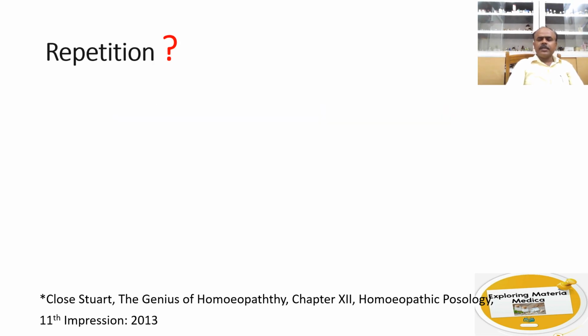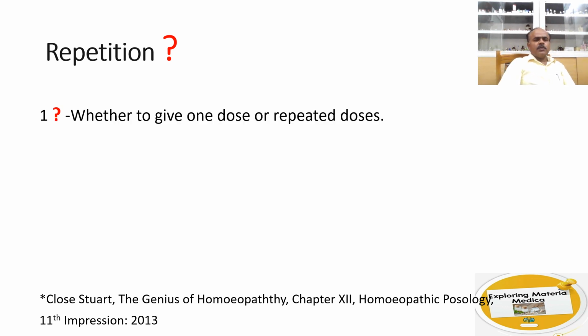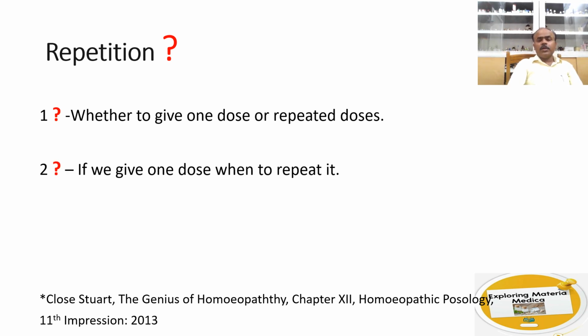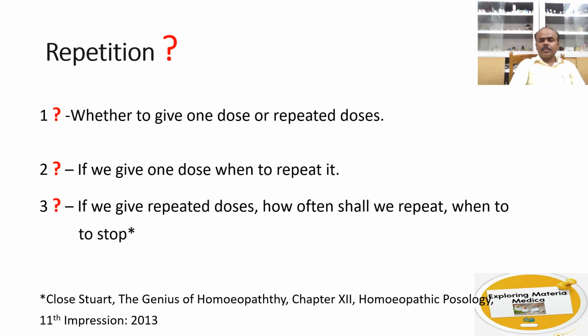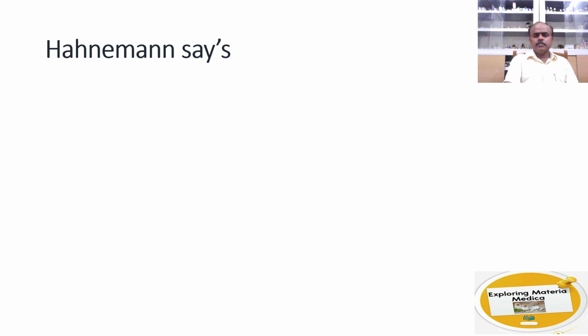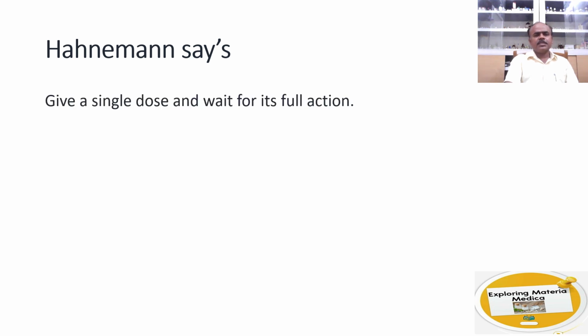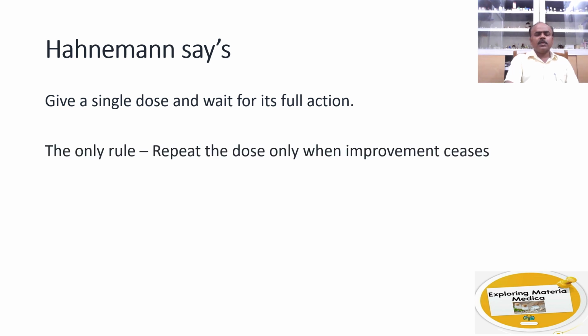So the next question that we get rightly in posology is repetition. Whether to give one dose or repeated doses, or if we give one dose, when to repeat it. If we give repeated doses, how often shall we repeat and when to stop it. So with respect to repetition, Hahnemann says, give a single dose and wait for its full action. The only rule is repeat the dose only when improvement ceases. So it is very important that we should learn to wait.